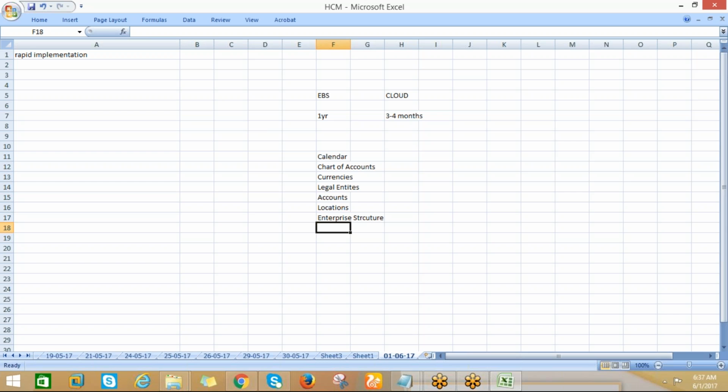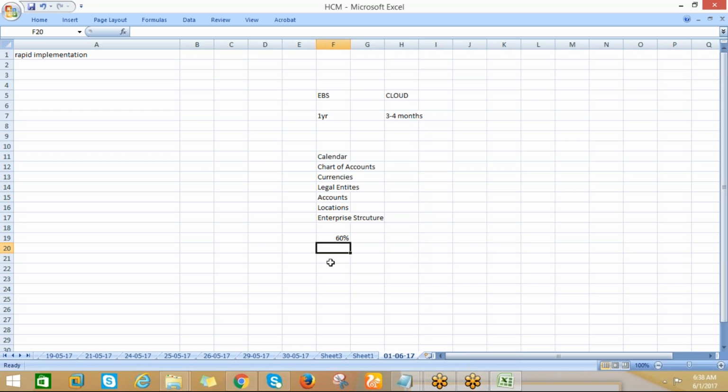Like this, most of the setups, I can say around 60% of setups, we can create by uploading a template. We can save all the templates, fill in the information, and upload it. Once we upload, we can check all the data in the system.